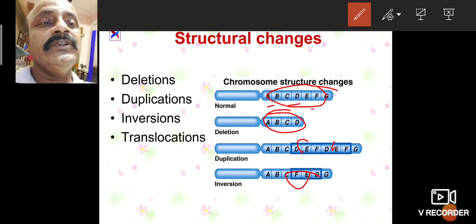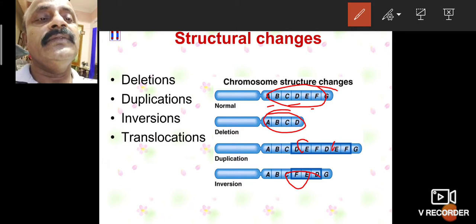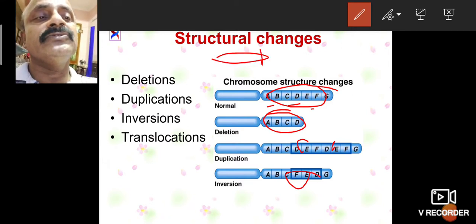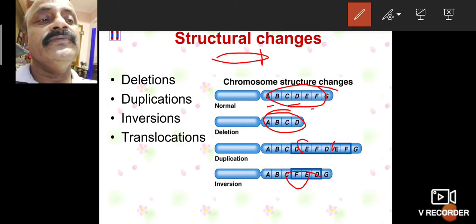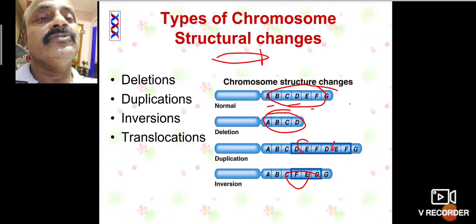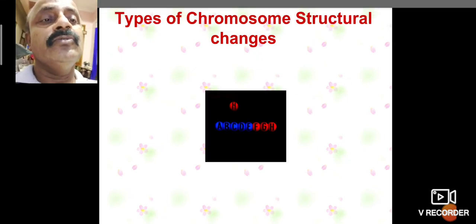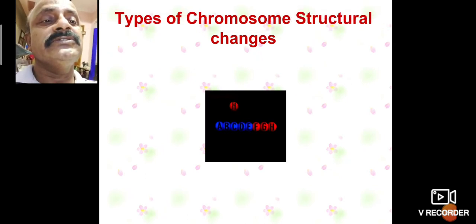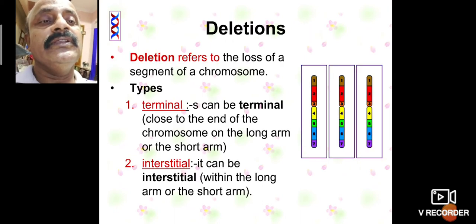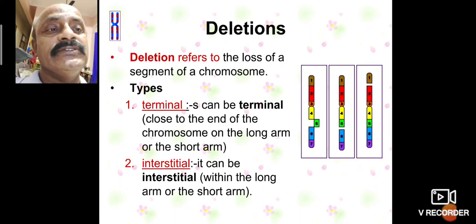In the deletion, the first one is normal and the second one has one part deleted. Duplication means a part appears once again. So these are the four types of chromosome structural changes.